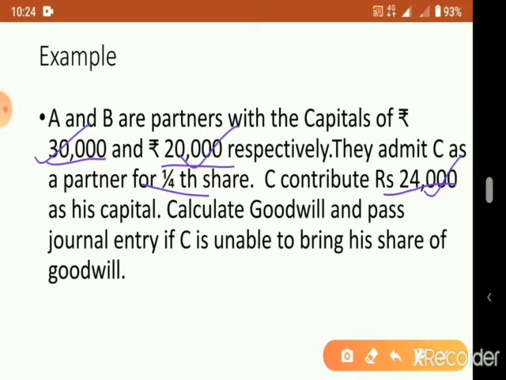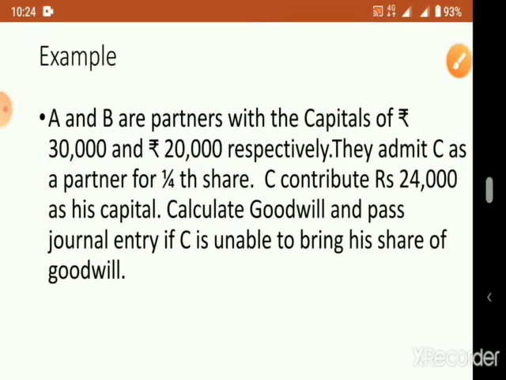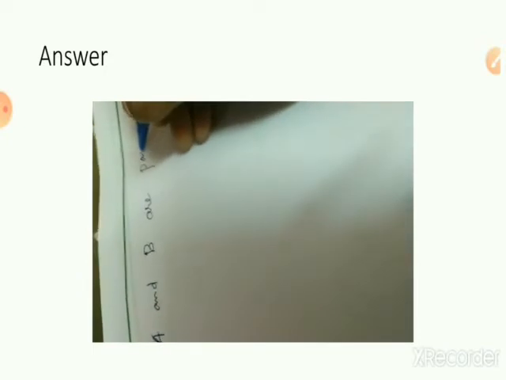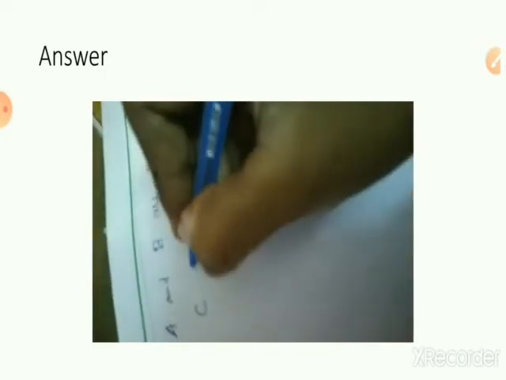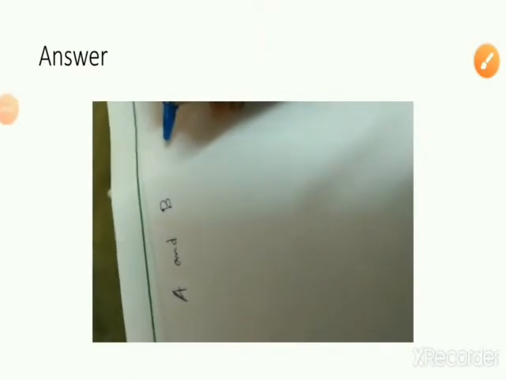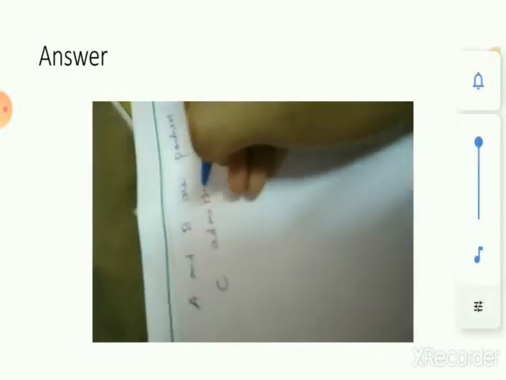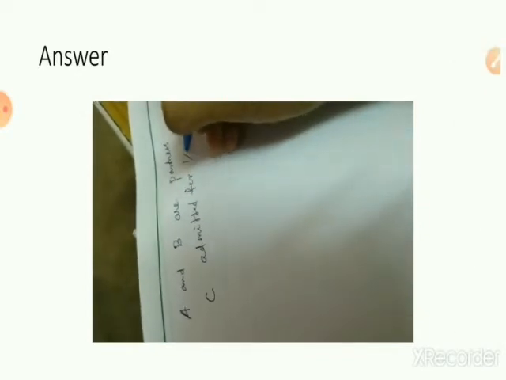Okay, we'll see here. A and B are partners. Then C is admitted for 1/4 share.